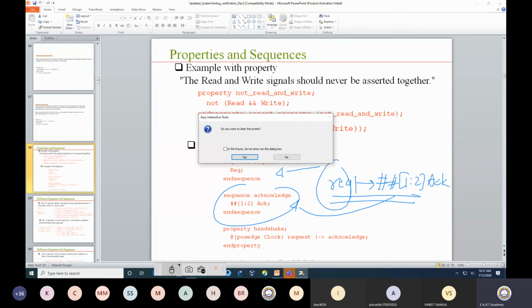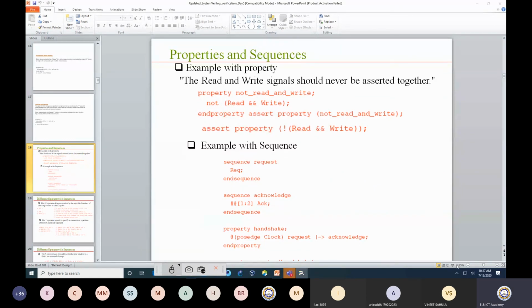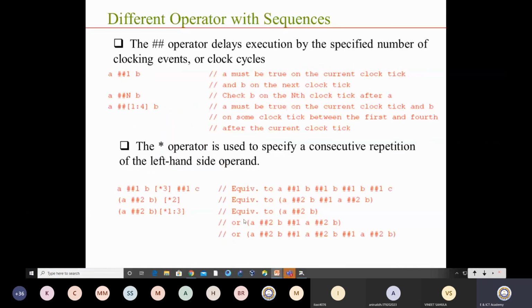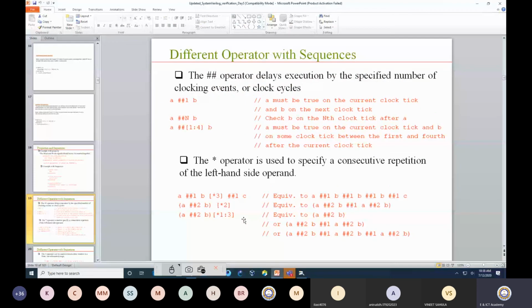I hope you are following me. Now, different operators with a sequence. This is also very interesting. Probably we have talked about this. The first part is the hash delay for a number of clock events. We know that A ##1 B means A must be true on the current clock tick, and B on the next clock tick should be 1. So it is in terms of ##n, where n can be anything: 1, 2, 3, 4, whatever. If I want to define it in terms of a window, that is the third option. The second part is very important, that is [*1].